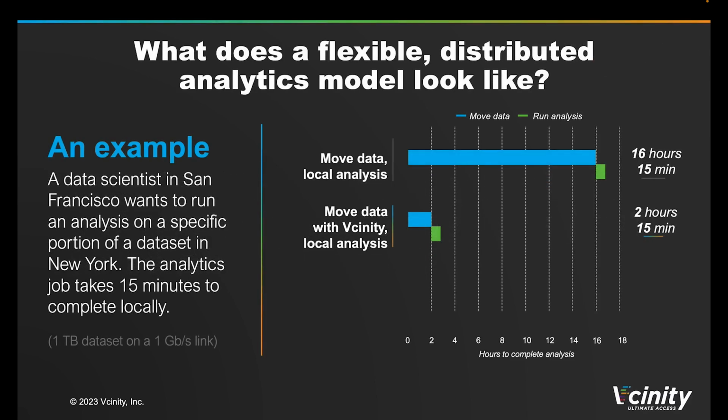So going back to the example of the analyst in California working on a remote data set in New York. It took 16 hours to move it without Vcinity, 2 hours to move it with Vcinity, but what if the data stayed in New York? If the analyst runs that same job via Vcinity without first moving the data, the job may take a few percentage points longer to complete, but even if it takes 3 minutes longer to run, in this scenario, we've taken nearly 2 hours off the best case scenario for the total job time.